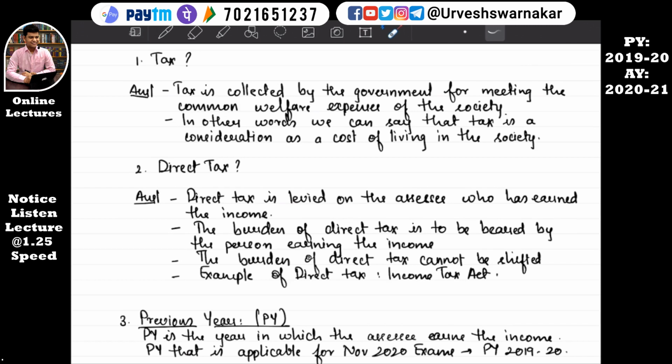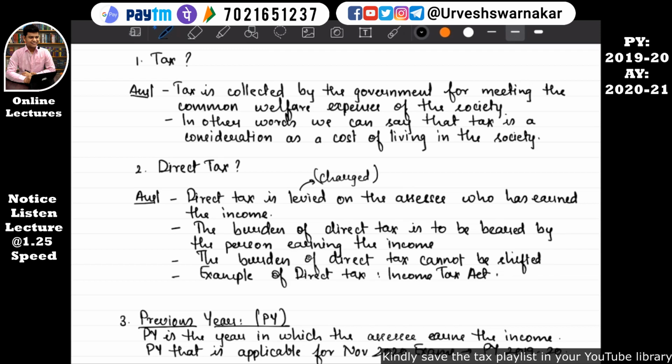Okay, direct tax is levied. Levied means charged. I'll write here for your simple understanding, charged in bracket. Direct tax is levied on the assessee who has earned the income. The burden of direct tax, that means who will pay. Burden means who will pay. The burden of direct tax is to be borne by the person earning the income.